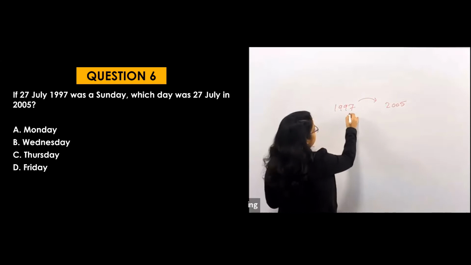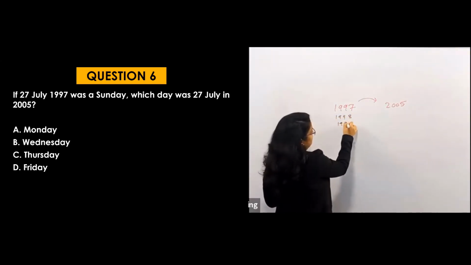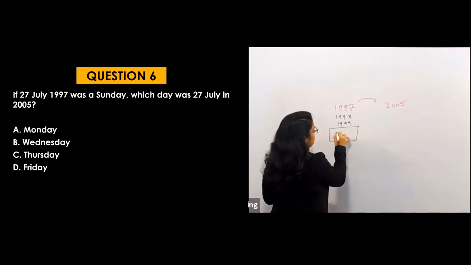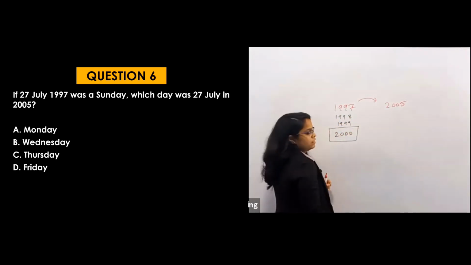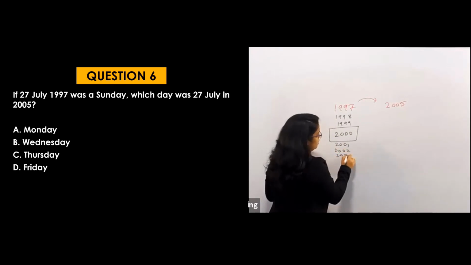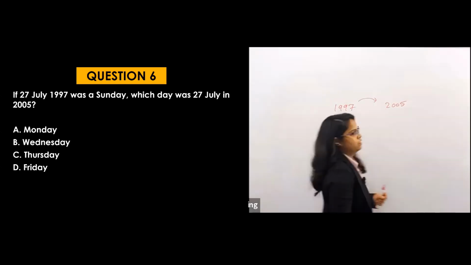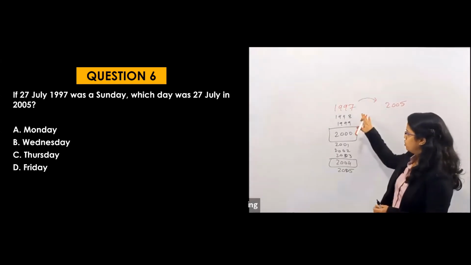After 1997 comes 1998, 1999, then 2000, which is a leap year, then 2001, 2002, 2003, 2004 will be a leap year here, and then 2005 will come.